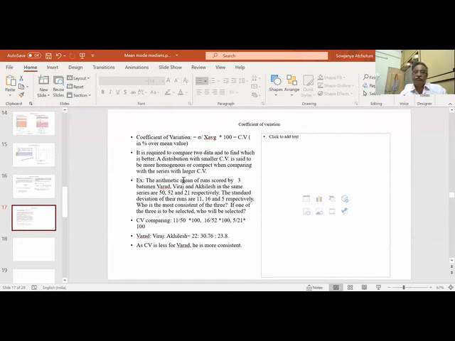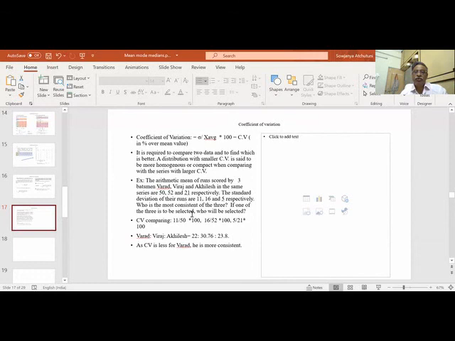Let us say runs scored by three batsmen, Varad, Viraj and Akhilesh. The means, meaning averages, x1 bar, x2 bar, x3 bar are 50, 52 and 51. The standard deviations of their runs are 11, 16 and 5.